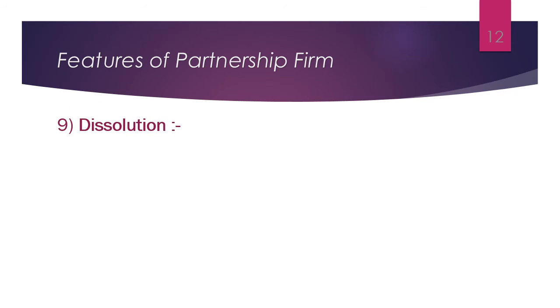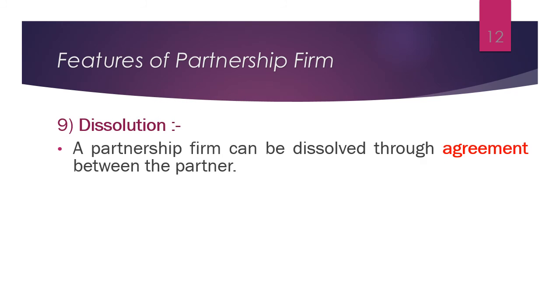The next feature is dissolution. What is dissolution? Dissolution means to close the business of the partnership firm. It's very simple. There are three ways of dissolution. First way is agreement between partners. A partnership firm can be dissolved through an agreement between the partners. In that agreement, a specific period of partnership is mentioned already. After that period ends, the partnership firm will automatically get closed or dissolved.